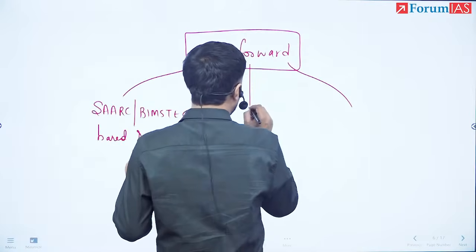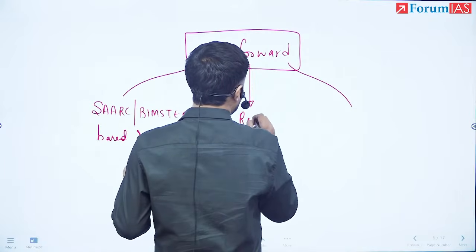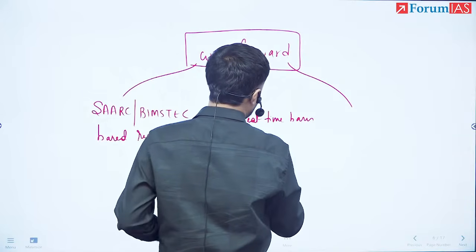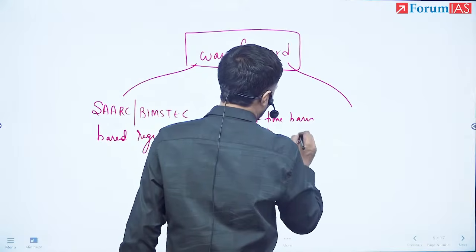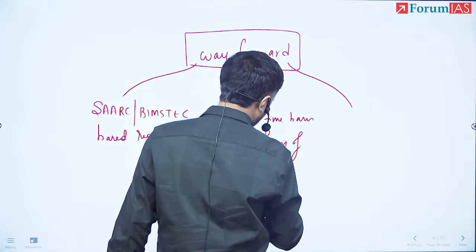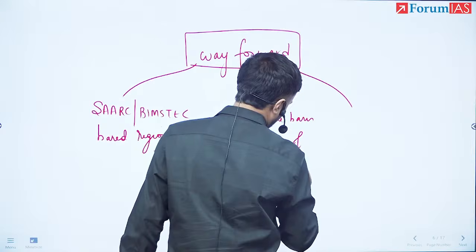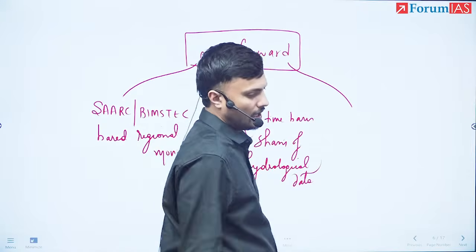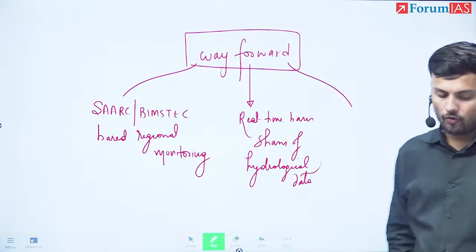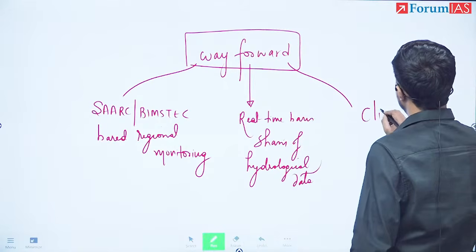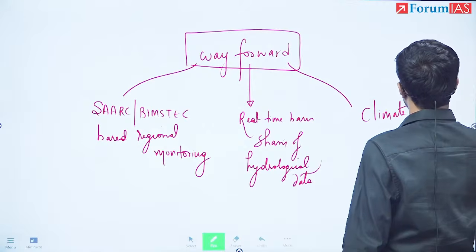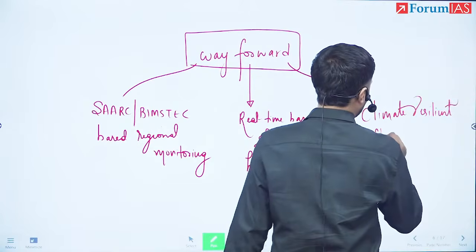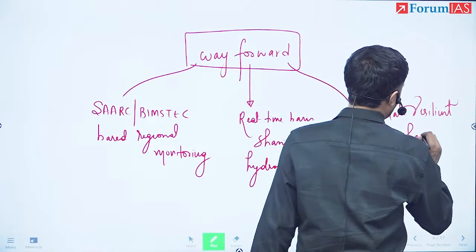Second, we can say real-time sharing of hydrological data. And third, here you see, what we can say is a climate resilient flow sharing formula.